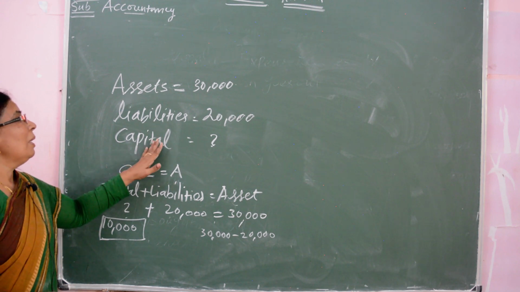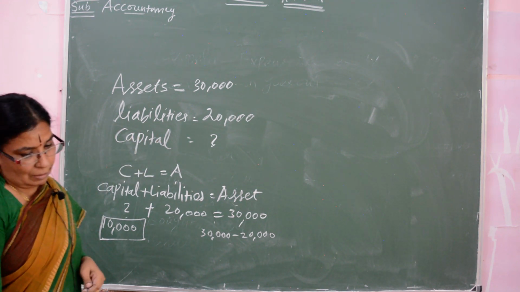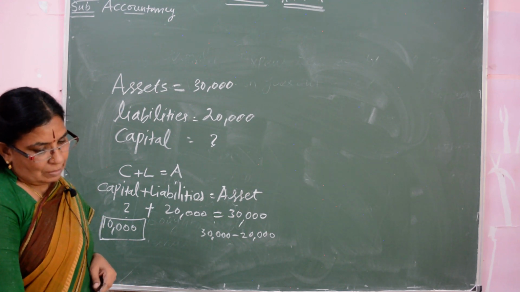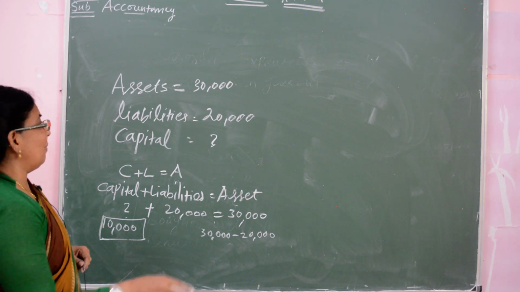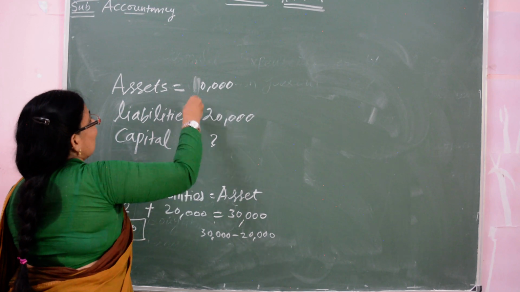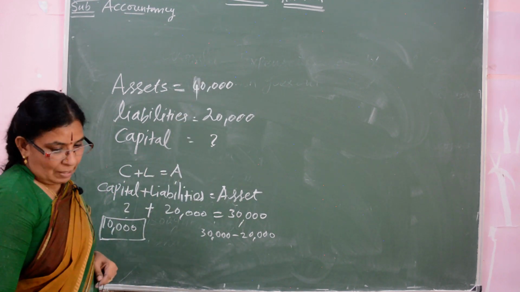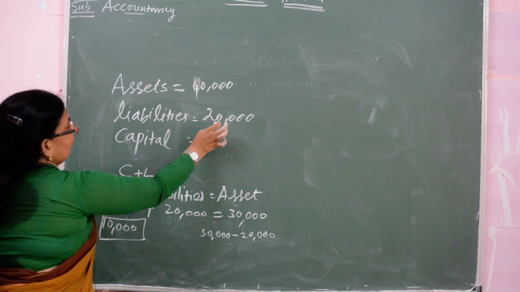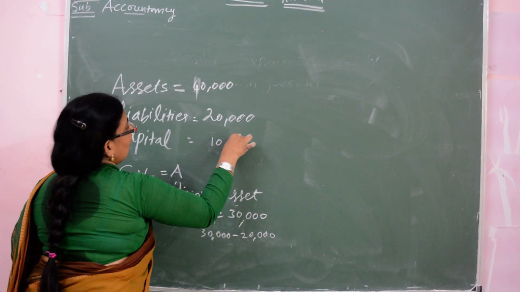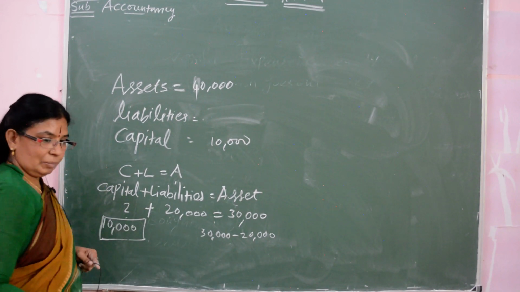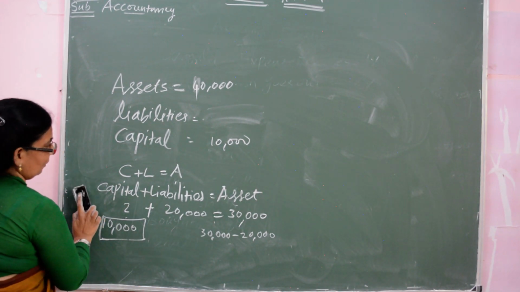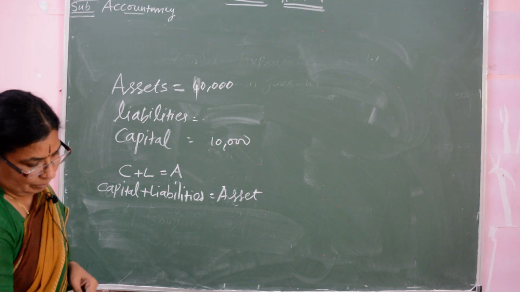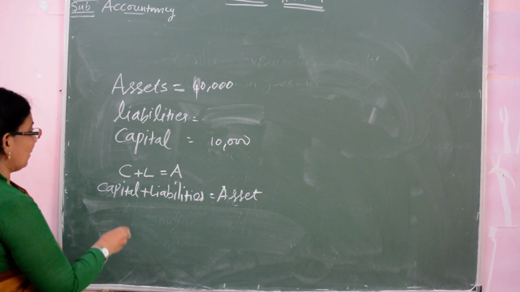Okay. Suppose one more sum. Suppose the asset is 40,000 and capital is 10,000.